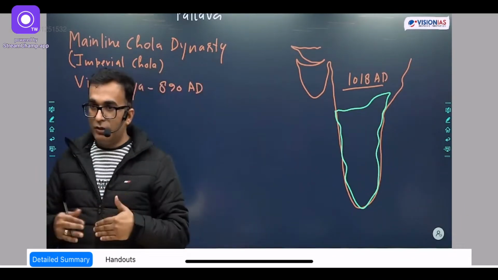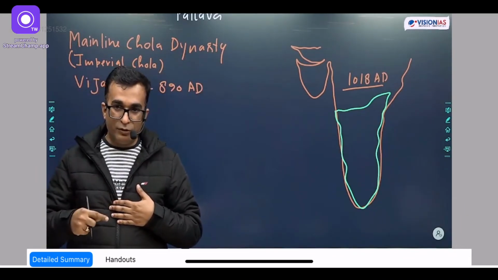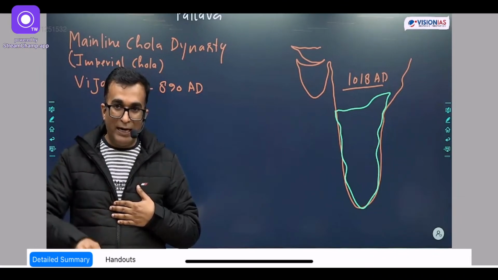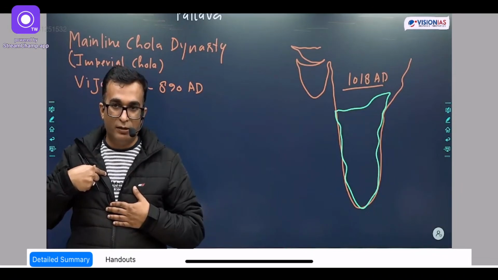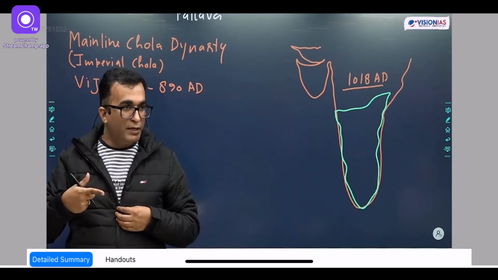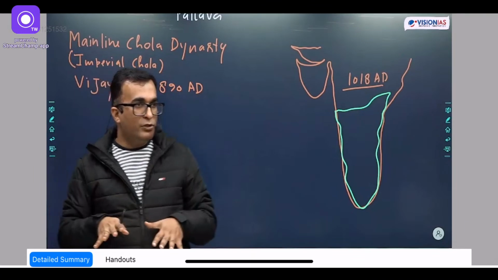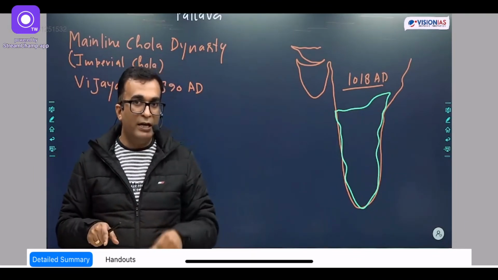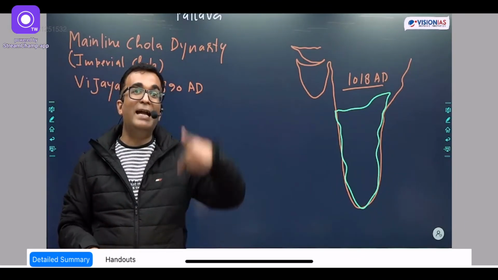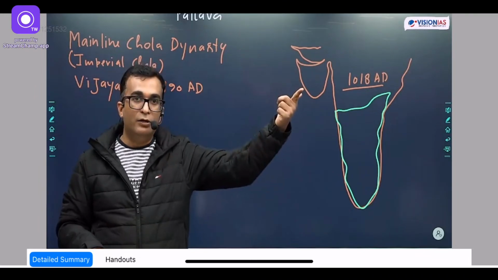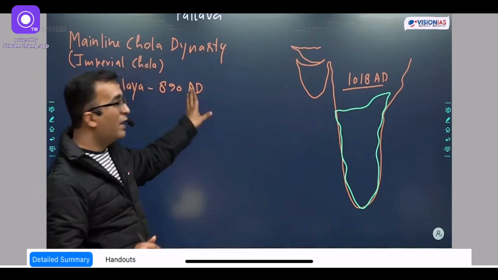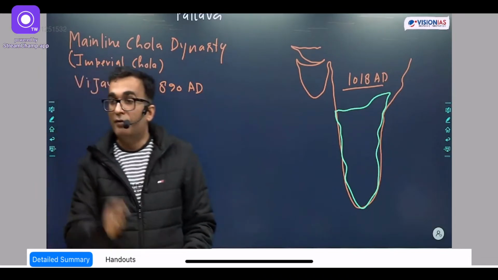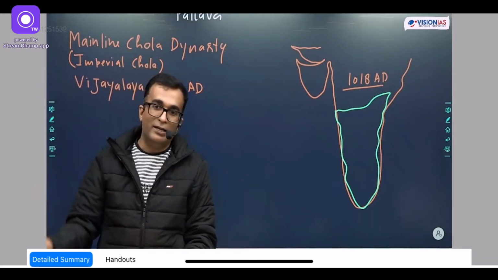When a dynasty of our land tries to capture land in a foreign area, it will be called an Imperial dynasty. Imperialism is when people of one country try to capture land in another area; that is the imperial tendency. So perhaps mainline Cholas are regarded as the only imperial dynasty of India.